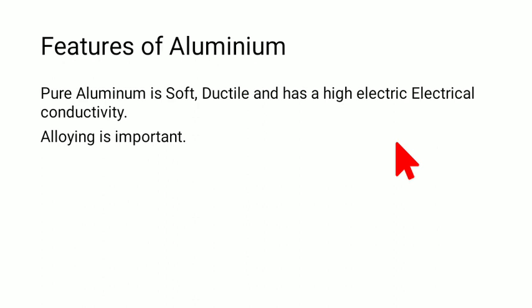Okay, so when you have a high melting point and you are a good conductor of electricity, that means this aluminum acts as a very good material for wiring, right? So aluminum can be used in wiring, and it can be a very efficient way to do it. But still we use copper.